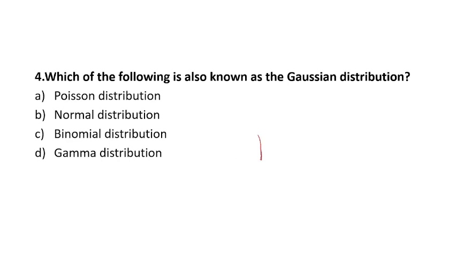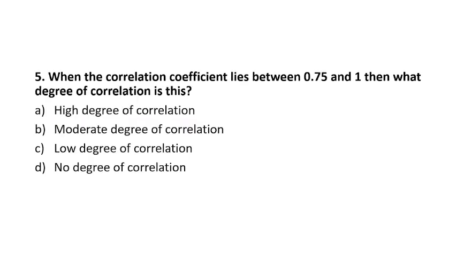Then binomial distribution, where whenever a coin is tossed there are only two outcomes, either head or tail. And the gamma distribution also belongs to the probability family, where two continuous parameter families are analyzed. So option B is the right answer.